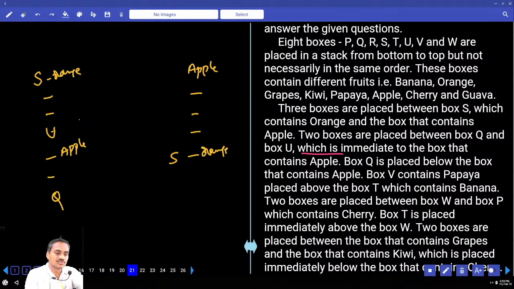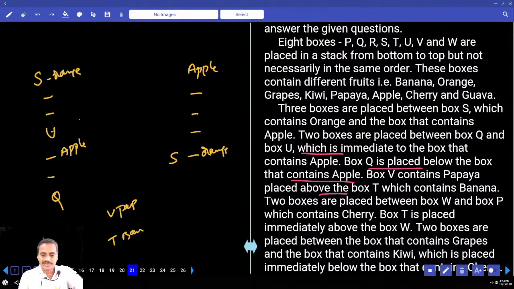In the next case, where should we take it? Suppose we take U below, 2 in between Q and U, then Q will be above this one. Then Q is placed below the box containing apple. Now Q is placed below the box containing apple. Is that fine or not? And next one, box V contains papaya, and V is above the box T, which contains banana.